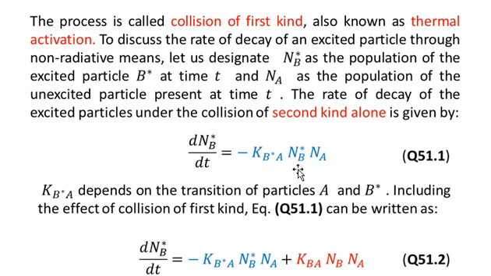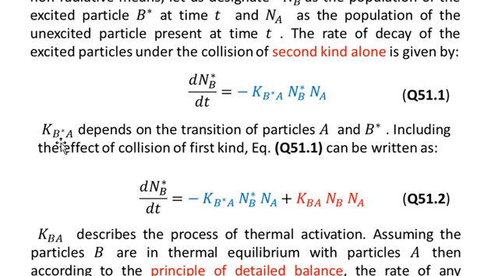So we have dNB star over dt proportional to the two quantities NB star and NA, and we have used some constant KB star A. And this negative sign means that the population of the excited state, that is dNB star over dt, will decrease. That's why there is a negative sign. And KB star A depends on the transition particles A and B star, including the effect of collision of first kind. Equation 51.1 can be written as